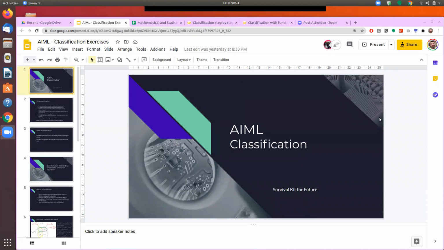So let's begin the session where we had left yesterday. Yesterday we were discussing classification, and today we'll take up a few more things about classification. But just to do a quick recap in the first few minutes of the session, we'll go through this presentation once again.